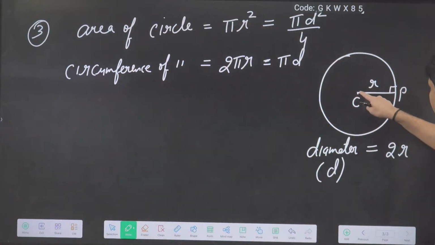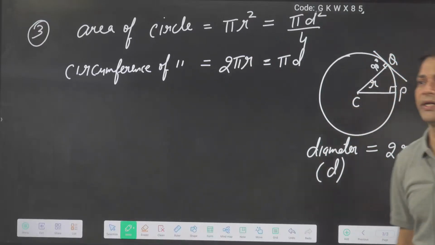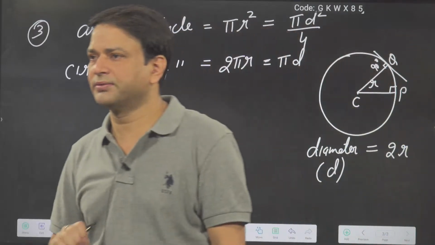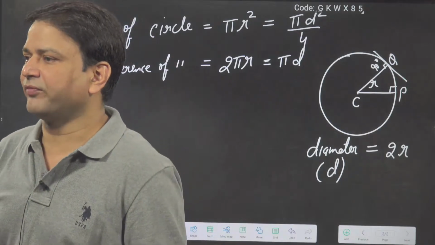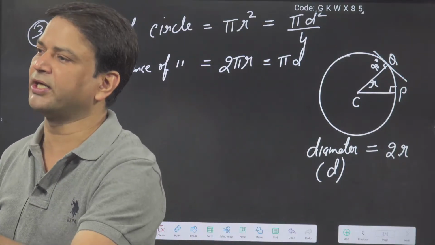Suppose I am joining like this, and here I am taking the point Q. So at Q, what is the angle? This angle will be 90 degree, because here I will draw the tangent, and that will be the normal. This property, you know or not? So basically, a radius drawn at any point will be perpendicular to the circle.